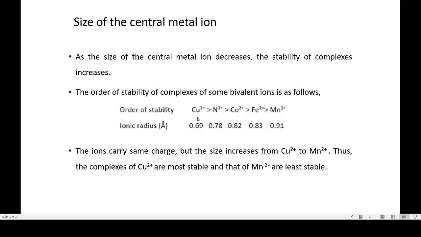So in this, copper ion forms more stable complex compared to the remaining ions. So the size of the copper ion is less compared to other ions. So these ions carry the same charge, but the size of the metal ion increases from copper to manganese. So thus complexes of copper ion are more stable, and the complexes formed by manganese ion are least stable. So size of the central metal ion is also an important factor.